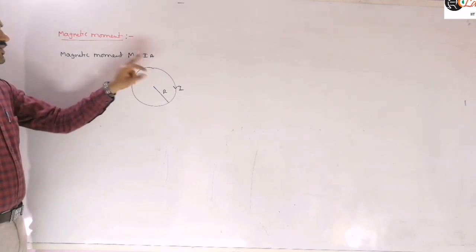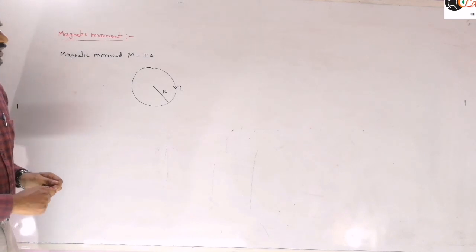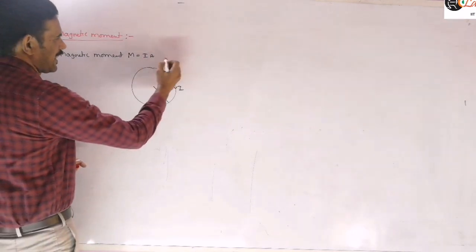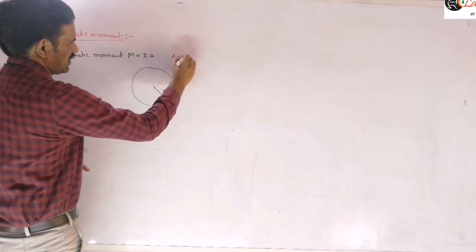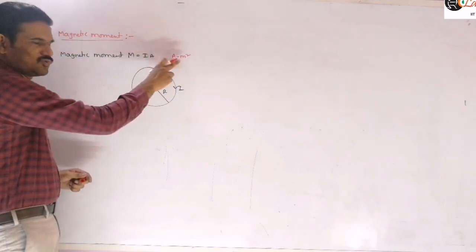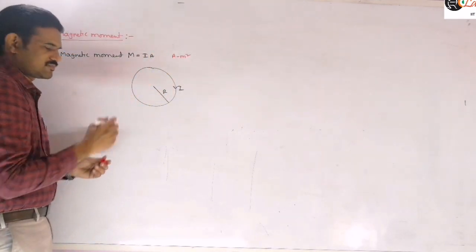So that is M is equal to I into A. And you can write the units as ampere meter square, because the current unit is ampere and the area is meter square.